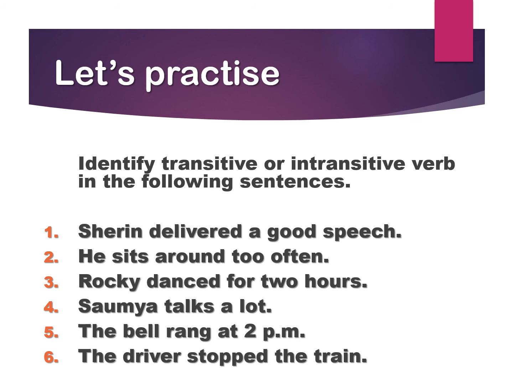Before identifying, let me remind you that transitive verbs have got their objects and intransitive verbs do not have their objects because the action in an intransitive verb does not pass on to any object. I hope you are able to do them. Let's see the answers.